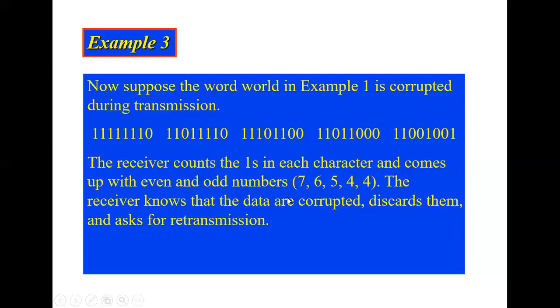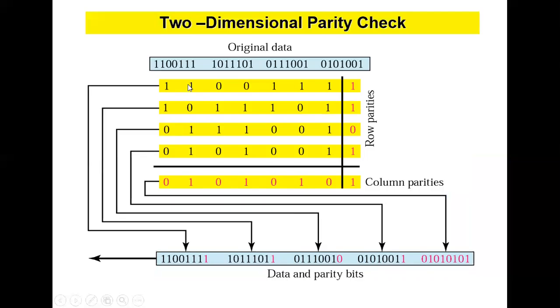Okay, so this is the basic method to detect errors. Next we will move to the parity check, that is the two-dimensional parity check, or as we say, the longitudinal redundancy check. Here I have the original data. For transmission, this one is a row parity and this one is a column parity.